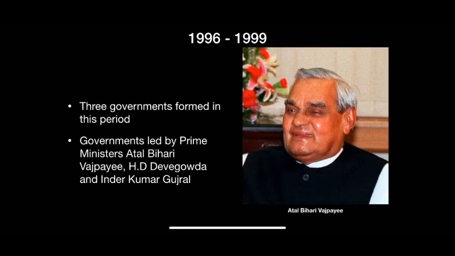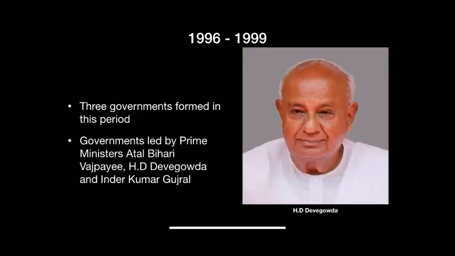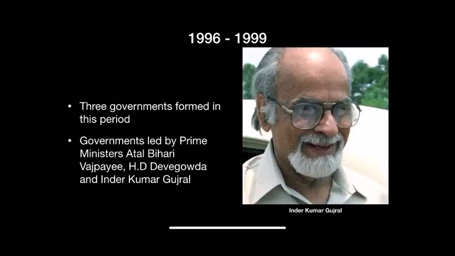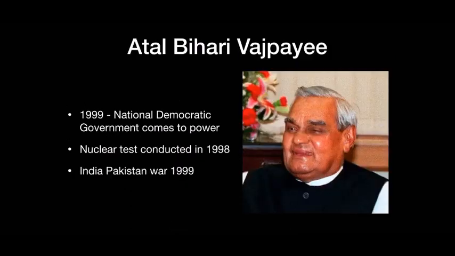From the year 1996 to 1999, three governments were formed. Governments were led by Prime Ministers Atal Bihari Vajpayee, H.D. Deve Gowda, and Inder Kumar Gujral. In the year 1999, the National Democratic Alliance came to power under the Bharatiya Janata Party, and Atal Bihari Vajpayee became India's Prime Minister.